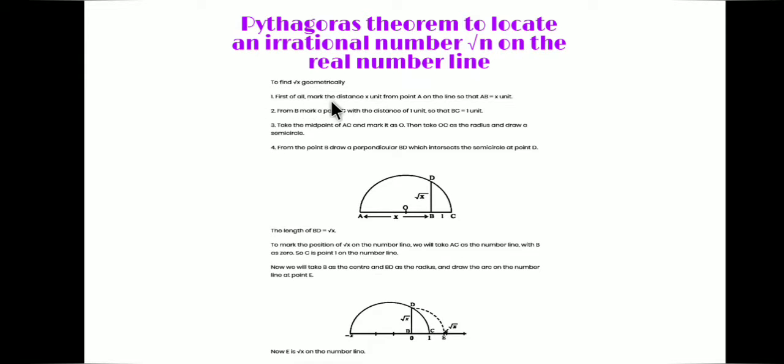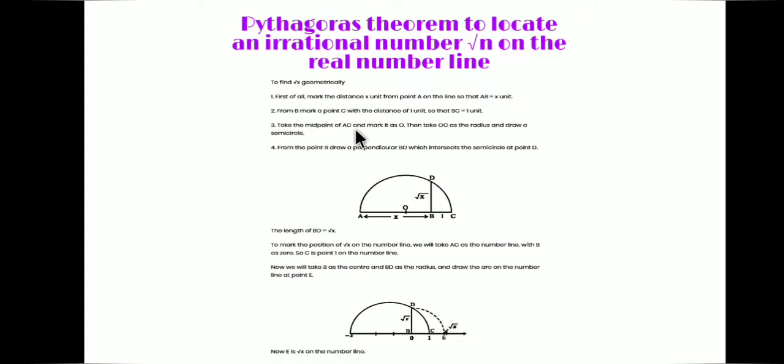First of all, mark the distance x unit from point A on the line so that AB is equal to x unit. This is our number line. You have to mark a point A, and from A mark x units and mark the point B. Then from B, mark a point C with the distance of 1 unit so that BC is equal to 1 unit. With B as center and distance as 1 unit, you have to mark point C.